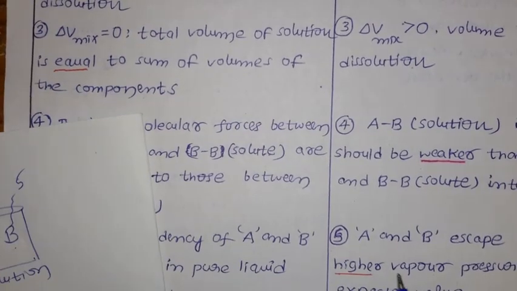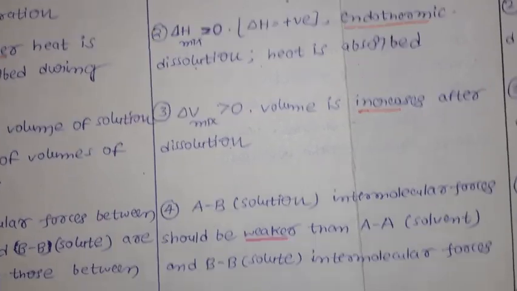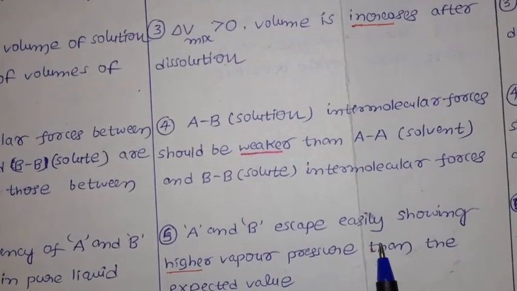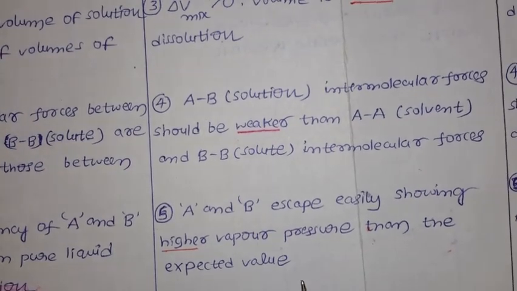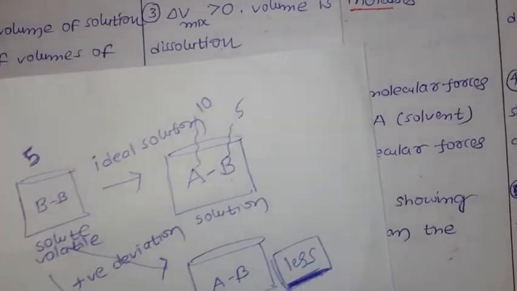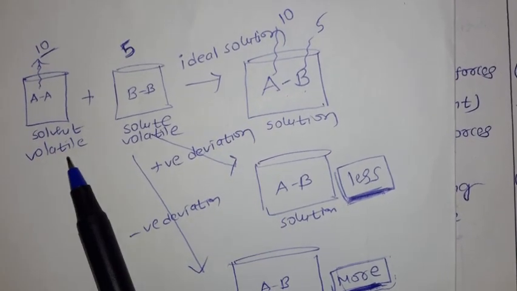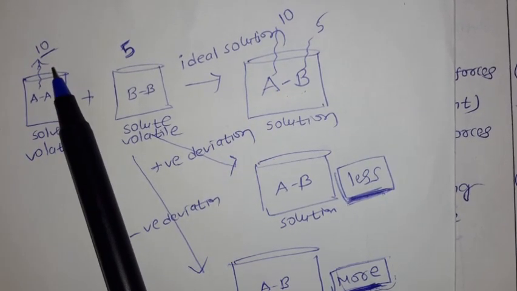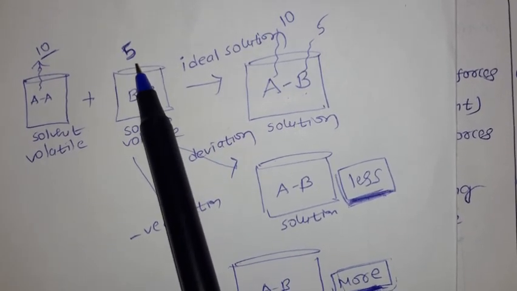Now in the case of positive deviation, what is going to happen? A and B escape easily, showing higher vapor pressure than the expected value. Why are we calling it a positive deviation? A solvent, for example, is going to produce 10 vapors alone. Solute here is going to produce 5 vapors.